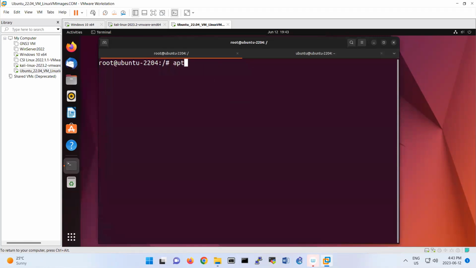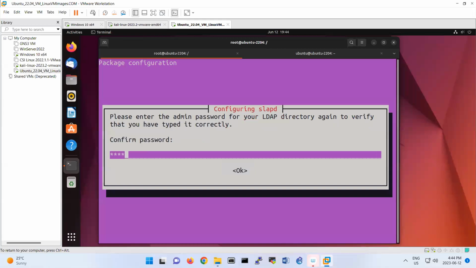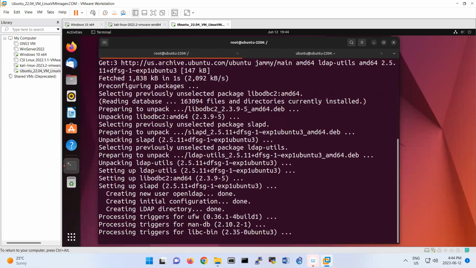So apt-get install slapd ldap-utils. That slapd is basically the configuration that you have for your LDAP server. So that's the administrative password that you can set for your LDAP. I put a simple password, but you can put a very strong password as well.